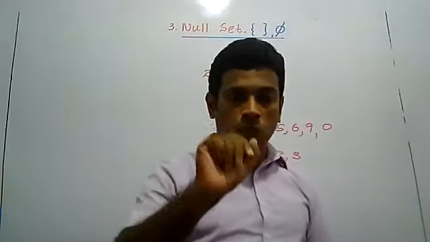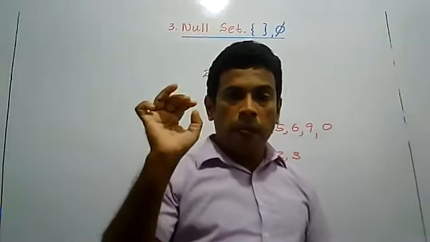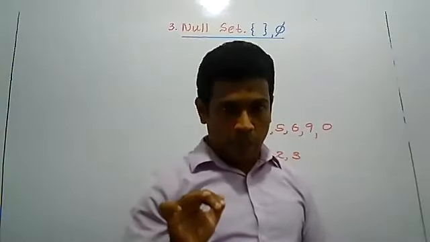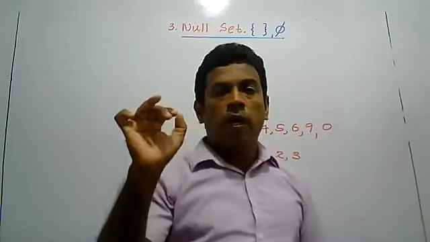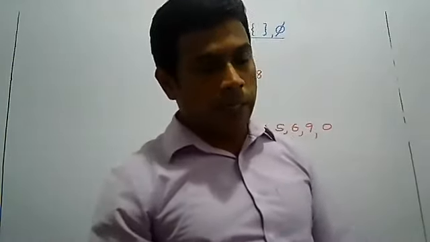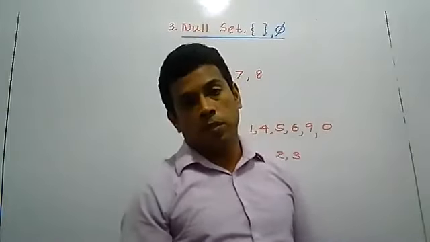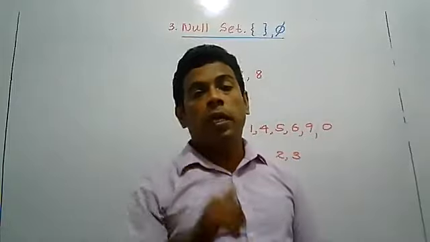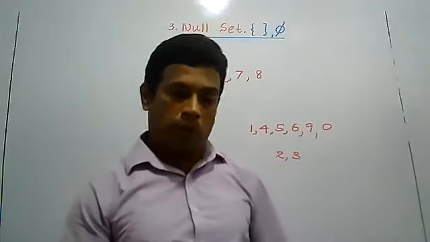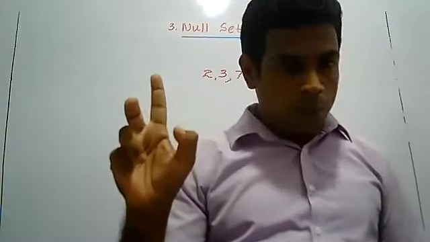Now I told you 3 examples for null set. First one, even primes greater than 2, no elements. Second one, square numbers ending with the digit 2, 3, 7, 8, that is a null set. Third one, integers between 2 and 3. I have explained the first term, what is meant by a set.